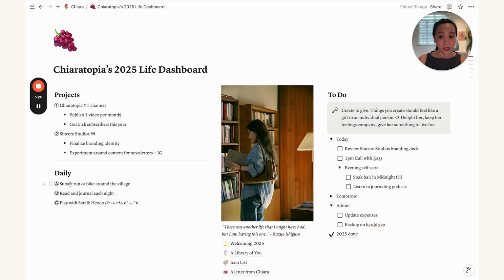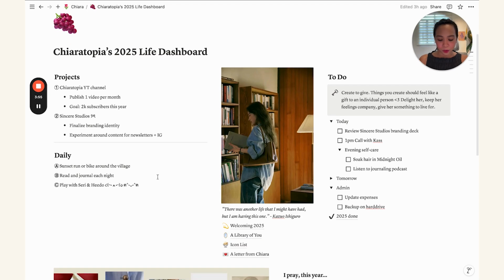And then right under it we have the daily, or what I like to call the essentials. These things are not really projects. They are everyday essentials or tasks that we want to make sure we're thinking of every day. So we have here 3 things. We have our sunset run around the village, reading and journaling every night, playing with the kids. That's very important to me.